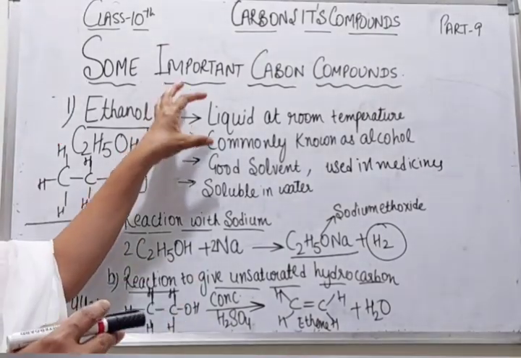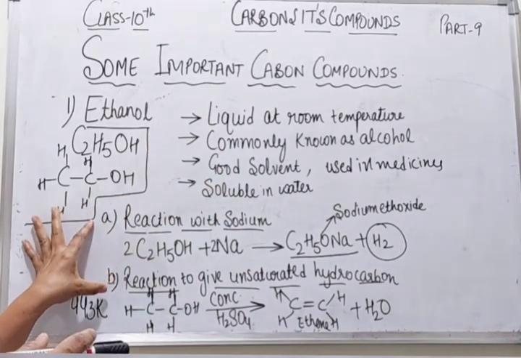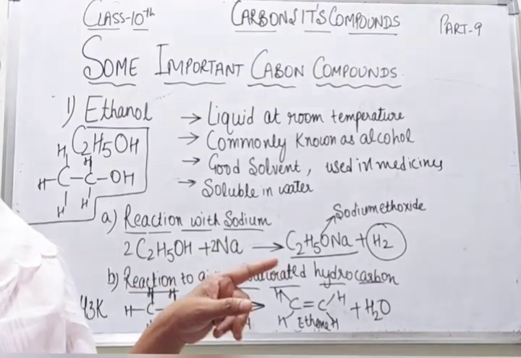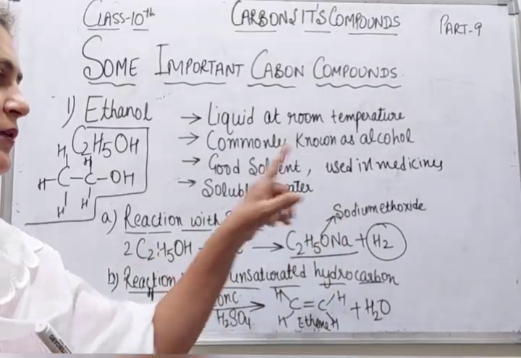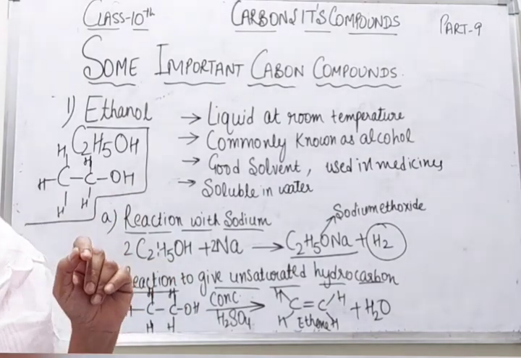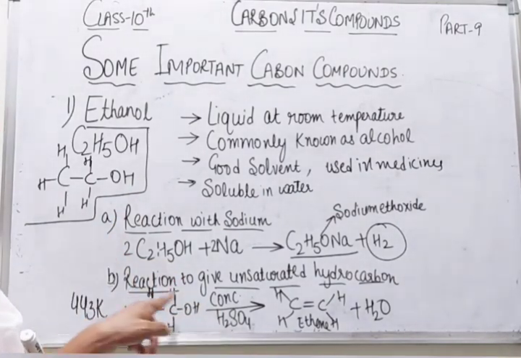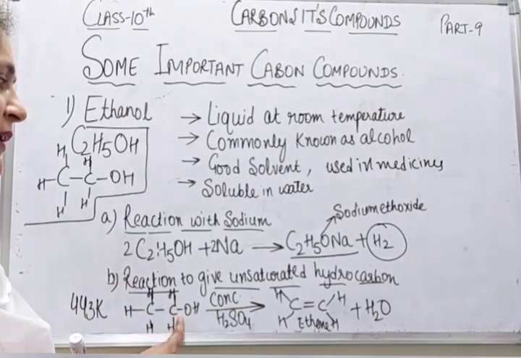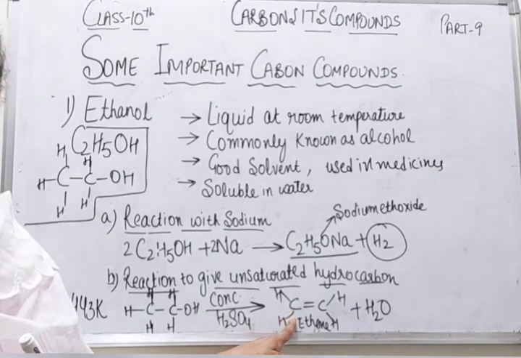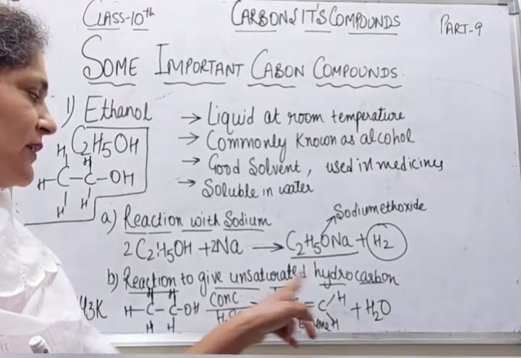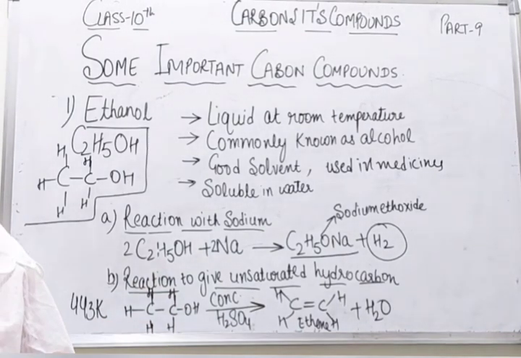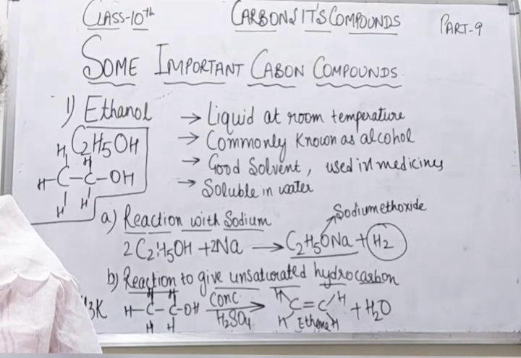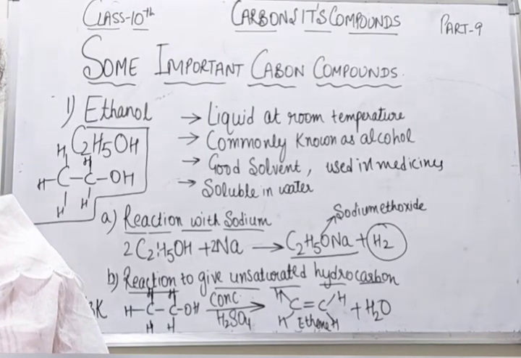So these were all the properties of ethanol, and these were the two reactions, with sodium and with concentrated sulfuric acid. With sodium, it produces sodium ethoxide and hydrogen gas. But with concentrated sulfuric acid at 443 Kelvin, this saturated hydrocarbon is converted into an unsaturated hydrocarbon and water is removed from the ethanol. So students, this was about the properties of ethanol. The properties of ethanoic acid we will discuss in the next lecture.